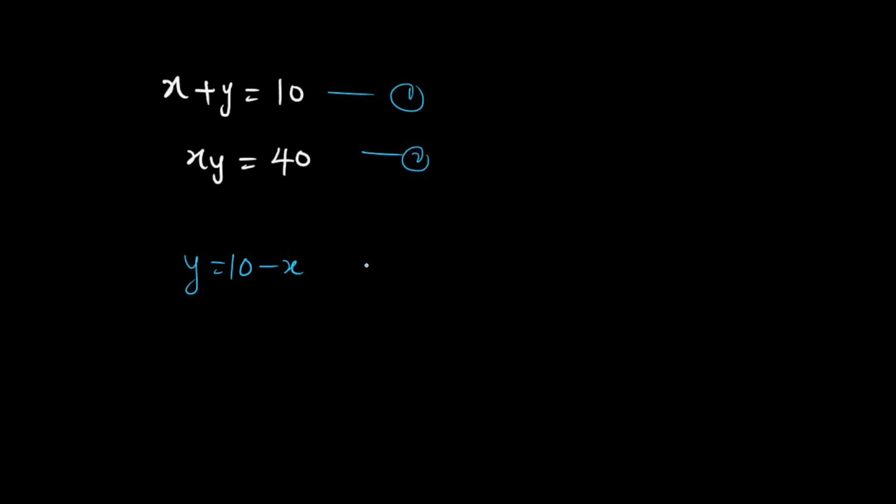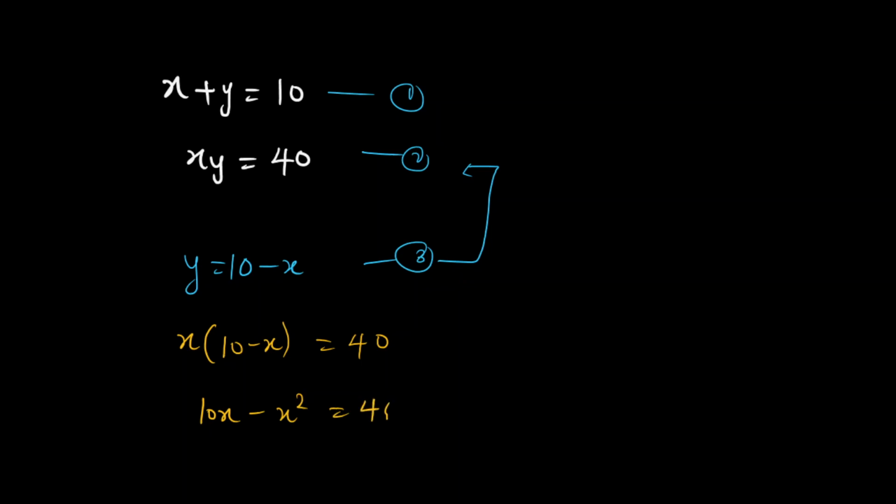This is equation 3. So from here, if you put equation 3 into 2, we are going to have x into bracket 10 minus x equals 40, right? Cool. So from here, if you multiply out, we're going to have 10x minus x squared equals 40.